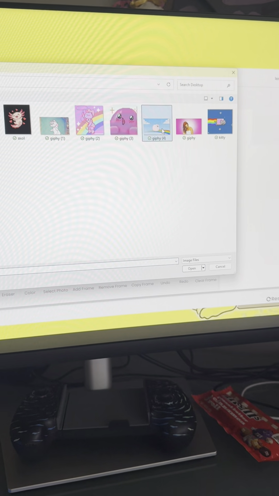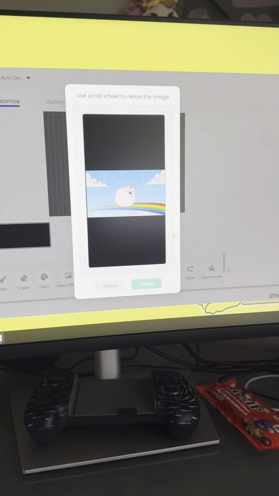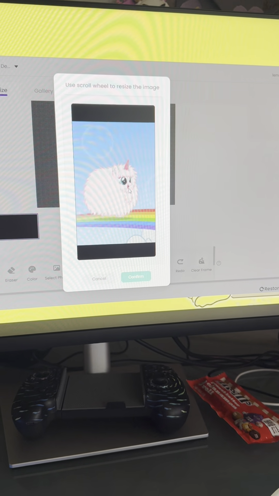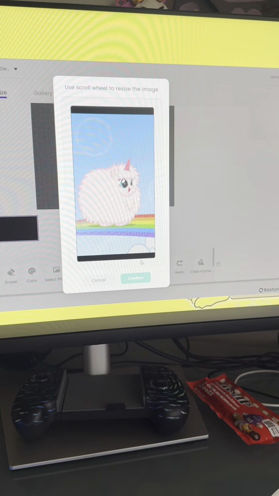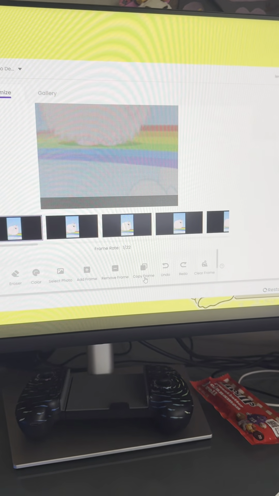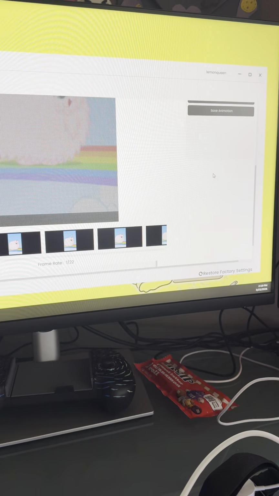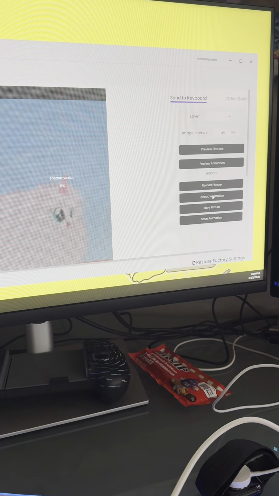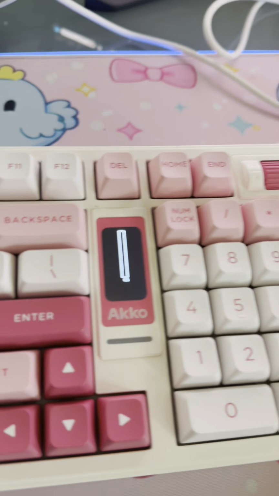And then I'm going to go select image now, go grab the GIF that we just got. And on this one, you can use your scroll bar to make it bigger. I didn't know that at first, so just a fun fact. And then confirm. And then we're going to go to upload animation. And then you'll see it working on your keyboard.